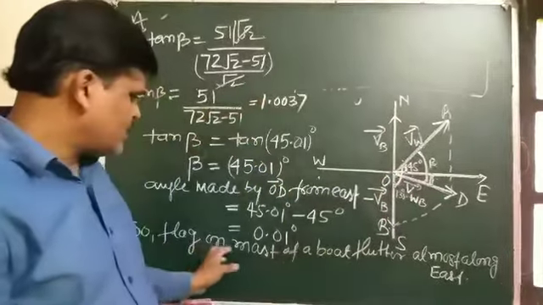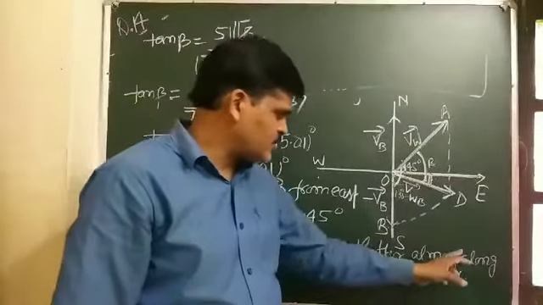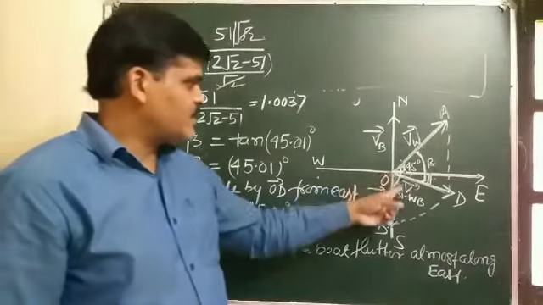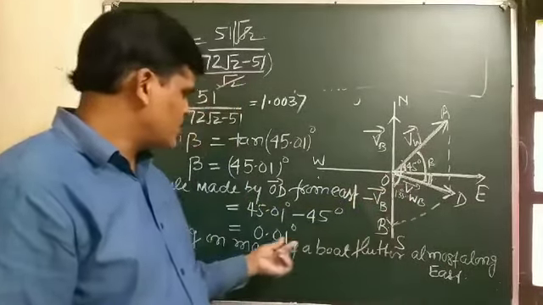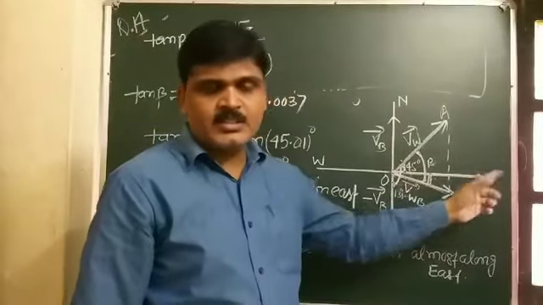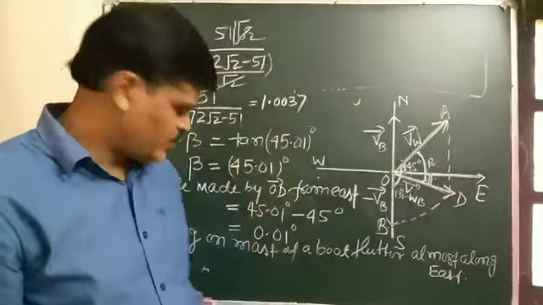The flag on the mast of a boat flutters almost along the east direction, because the resultant velocity of wind with respect to the boat makes an angle of 0.01 degree with the east direction. This is the answer of this given question.